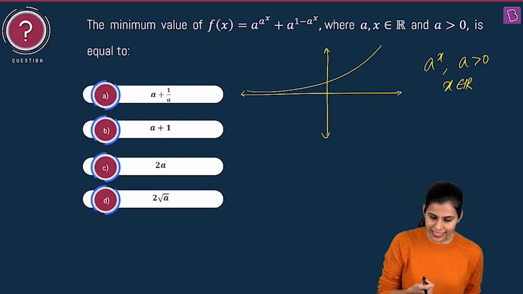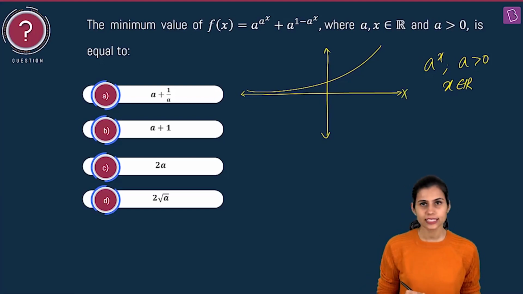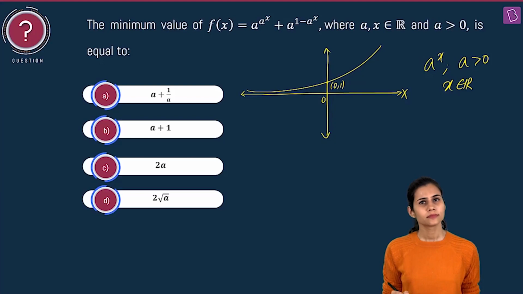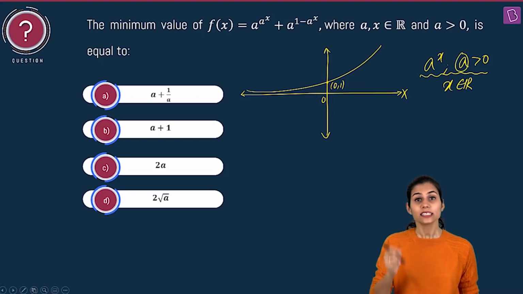This is the graph of the exponential function. It is always strictly above the x-axis, and the point where it intersects the y-axis is 0, 1. Remember? And exponential function is defined only when its base a is a positive real quantity.